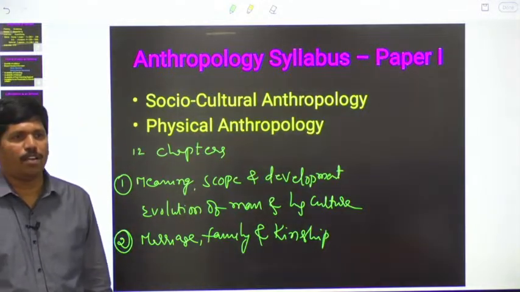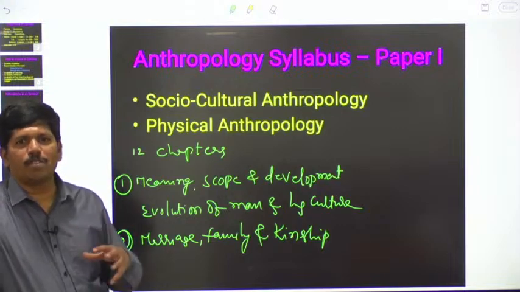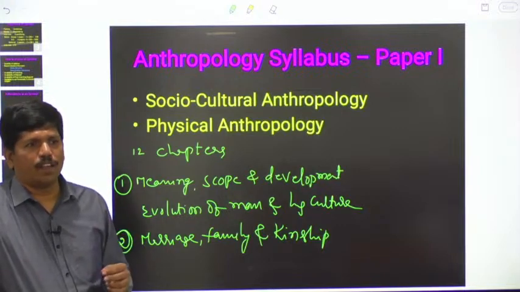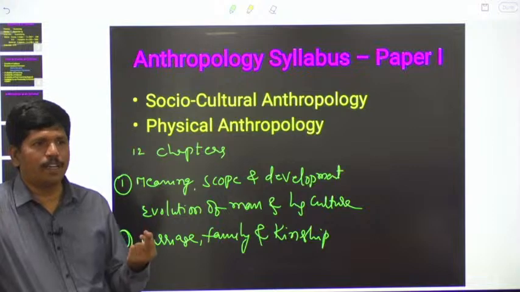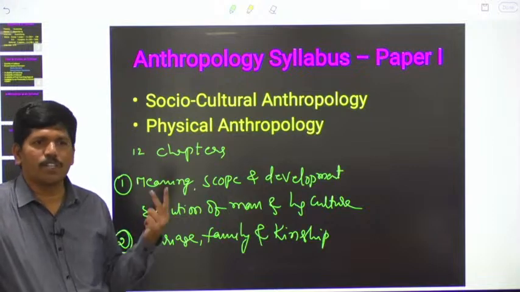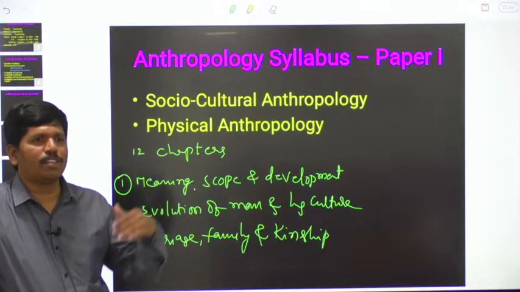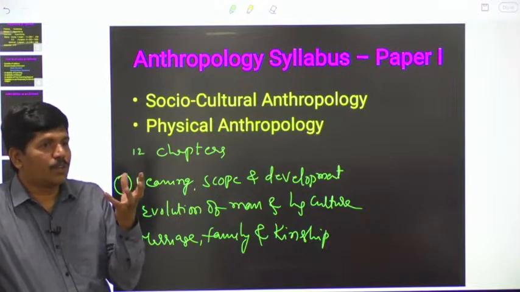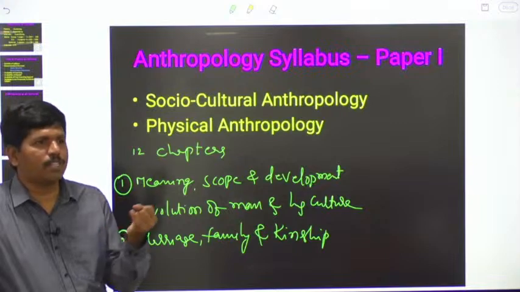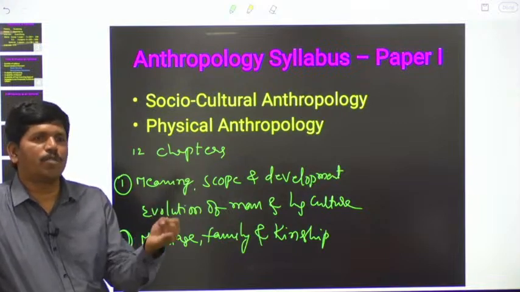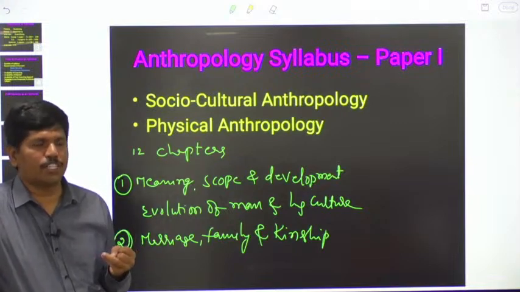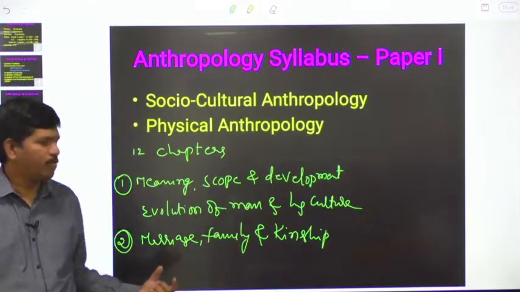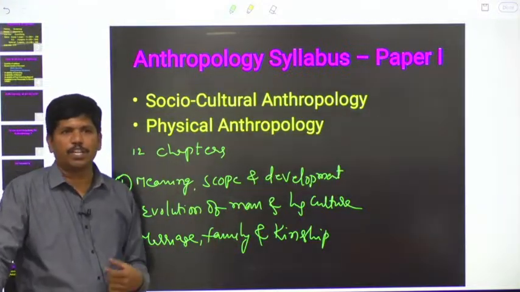established. All our relatives can be divided into two sets: relatives who are related to us by blood and relatives who are related to us because of marriage. After marriage, new relatives come. That's why the totality of relationships based on marriage and based on birth, birth meaning blood relationship, is called kinship. We'll study marriage, family, and kinship.